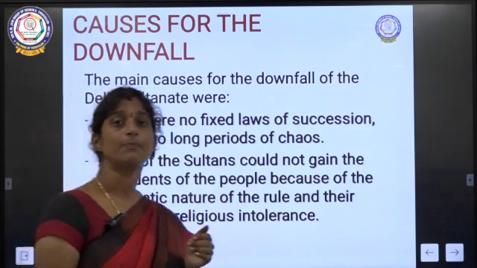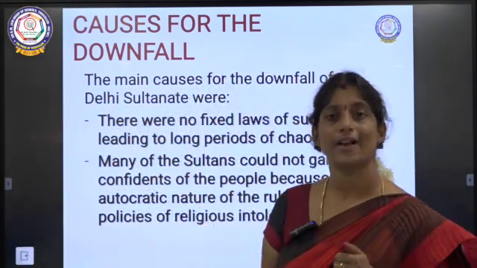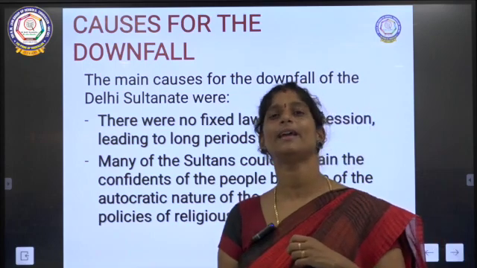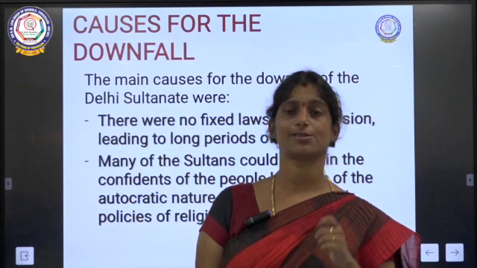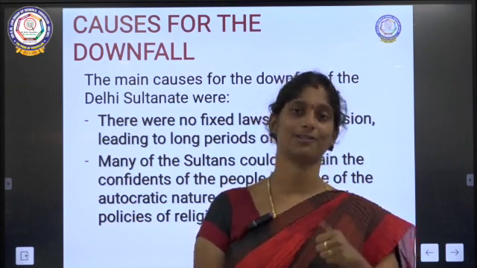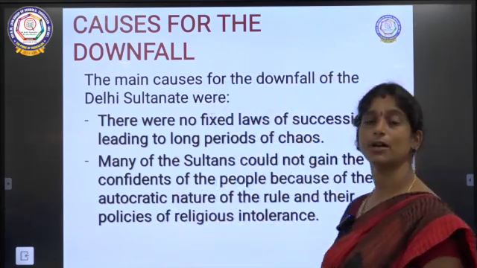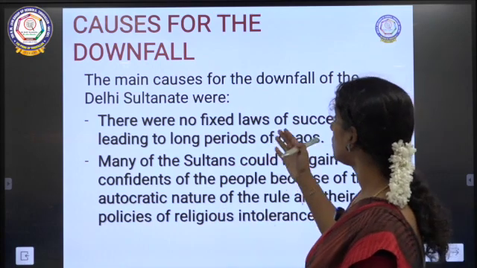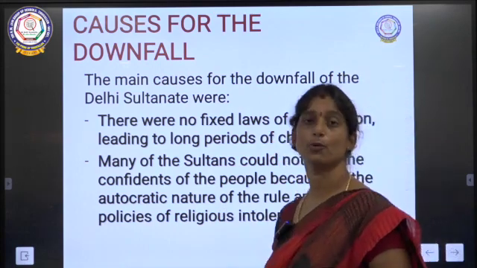And finally, coming to the causes for downfall. We have seen how the administration was, how the expansion of the Sultanate was. Now, why did the Sultanate start losing its power? We are going to see that. The main causes for the downfall: there were no fixed laws of succession, leading to long periods of chaos.